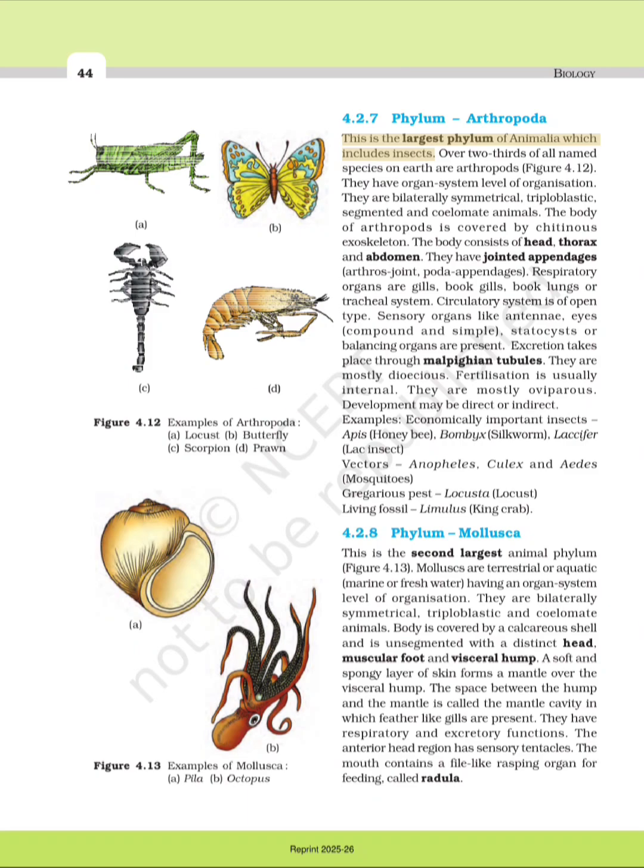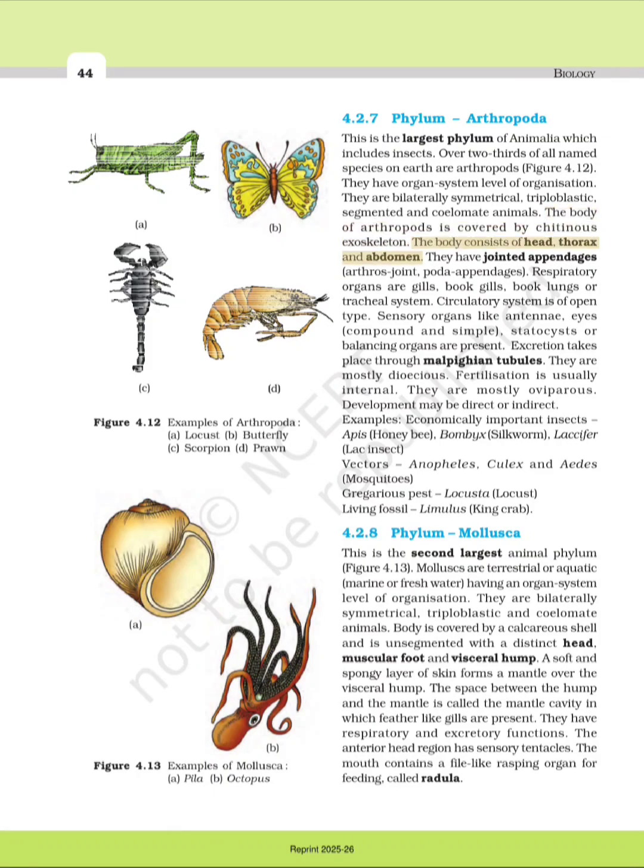This is the largest phylum of Animalia, which includes insects. Over 2/3 of all named species on Earth are arthropods. Figure 4.12. They have organ system level of organization. They are bilaterally symmetrical, triploblastic, segmented and coelomate animals. The body of arthropods is covered by chitinous exoskeleton.